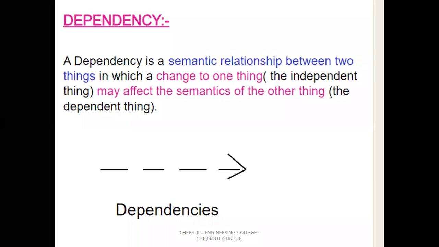Suppose third year faculty is different, fourth year faculty is different, and second year faculty is different. So the student is the independent thing. If the student changes, the faculty automatically changes. Third year students have third year faculty, second year students have second year faculty. So when the student, the independent thing, changes, it automatically changes the dependent thing, that is, the teacher.